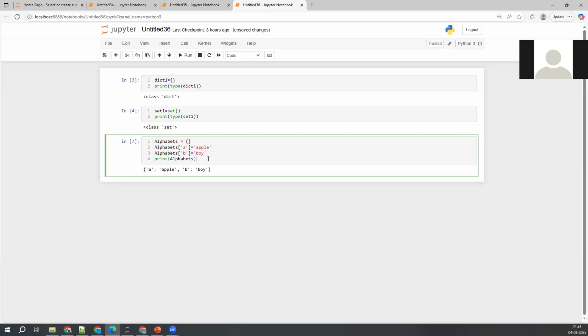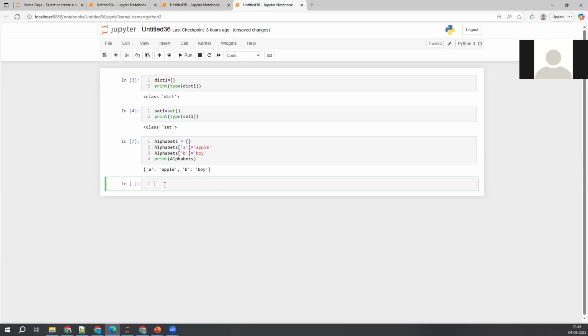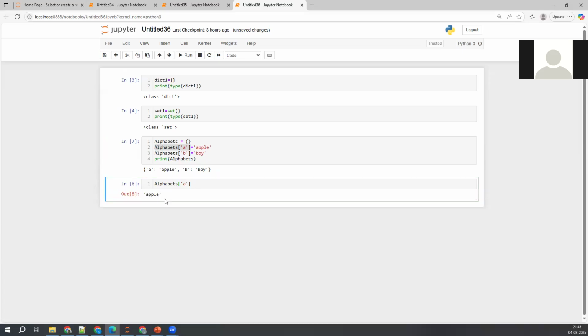If you want to access that, let's say in a new cell, two elements are there right now. If you want to access each element, alphabets of A, see what it is printing here? Apple. See, in the case of list or tuple, we used to use an index; set, anyway, we cannot access through index.